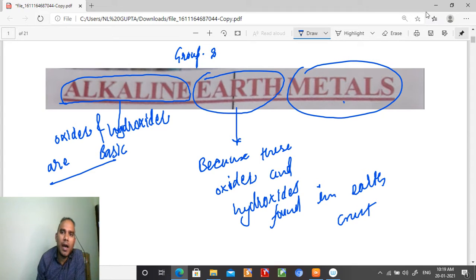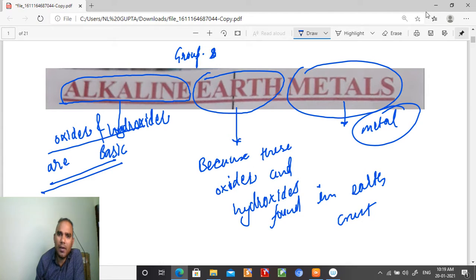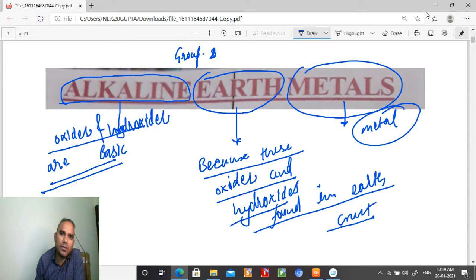And they are all metals, meaning they are electropositive, they give electrons. So group 2 elements are known as alkaline earth metals because their oxides and hydroxides are basic in nature, and they are found in the earth crust.